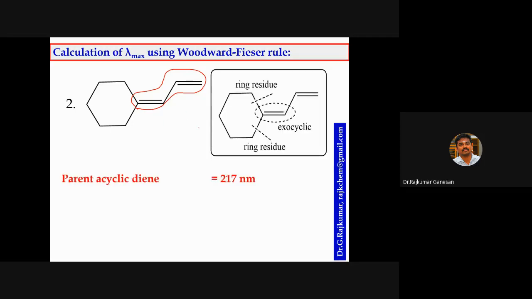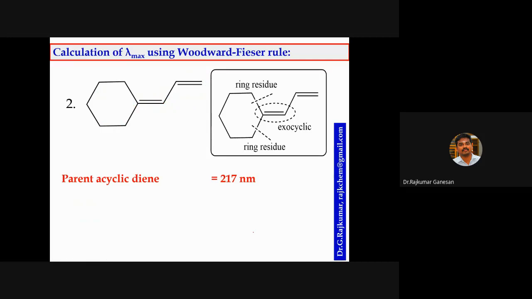It is acyclic. Cyclic means if there is a double bond within the ring system, then you have to go for homoannular or heteroannular. So this is a parent acyclic diene. The value is 217 nanometer.